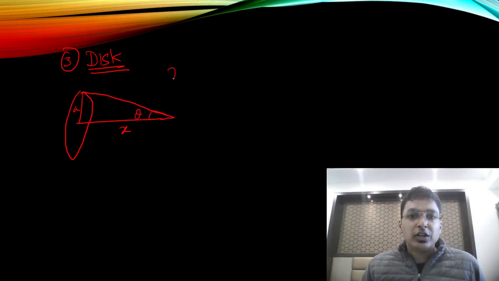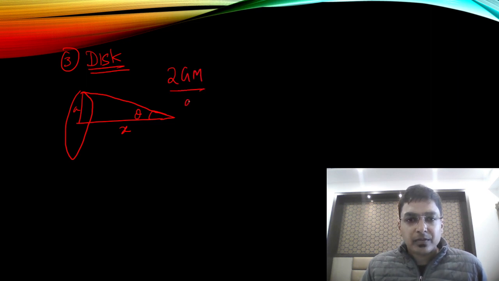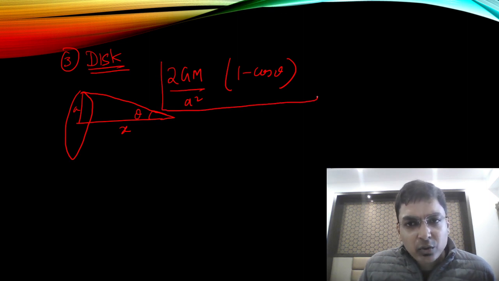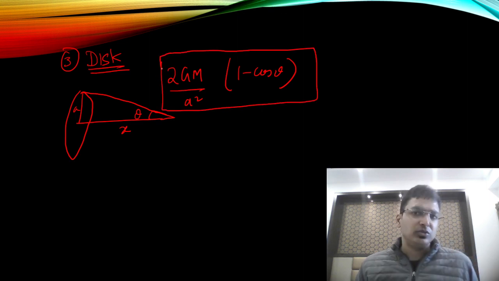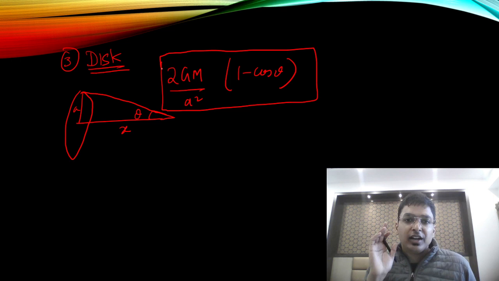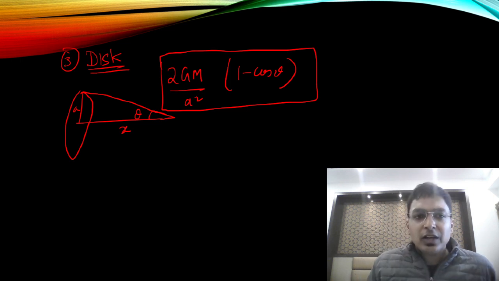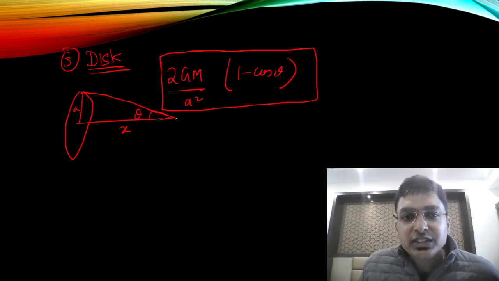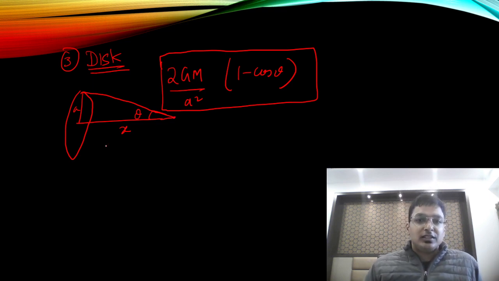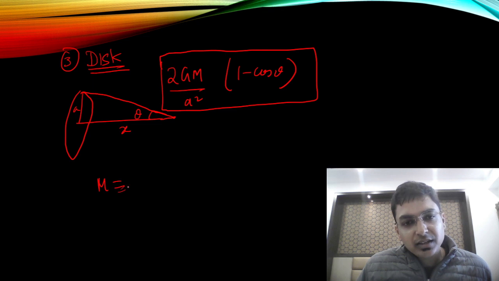What is the formula? 2GM upon a square into (1 minus cos theta). You can remember this, but generally it is not asked. Still, because we are making a consolidated list, you can write this formula. So for a disk it is 2GM by a square into (1 minus cos theta), where M is again the mass of the disk.